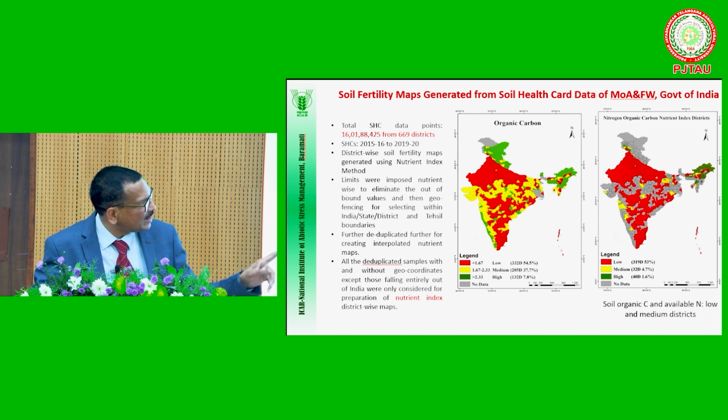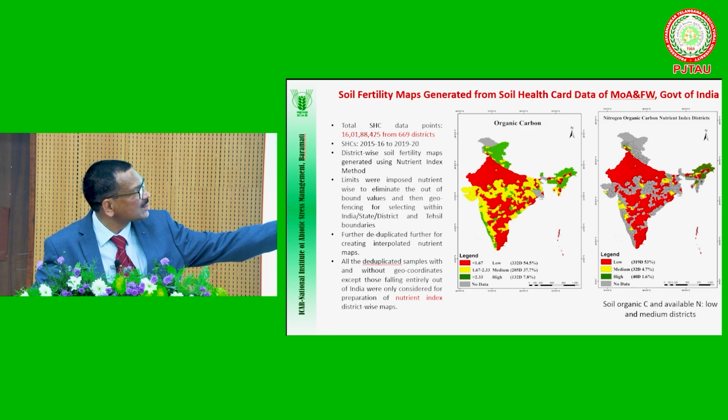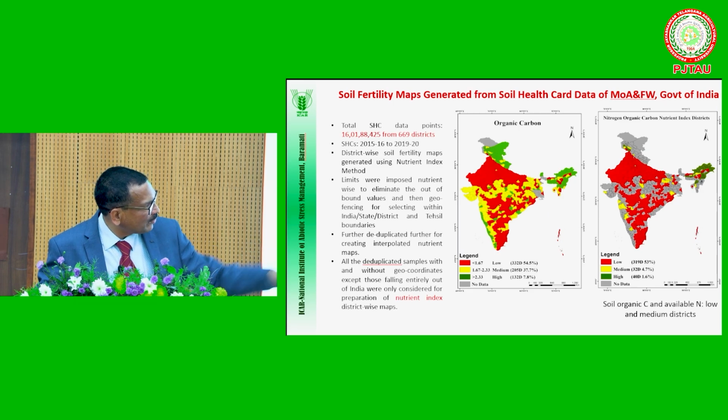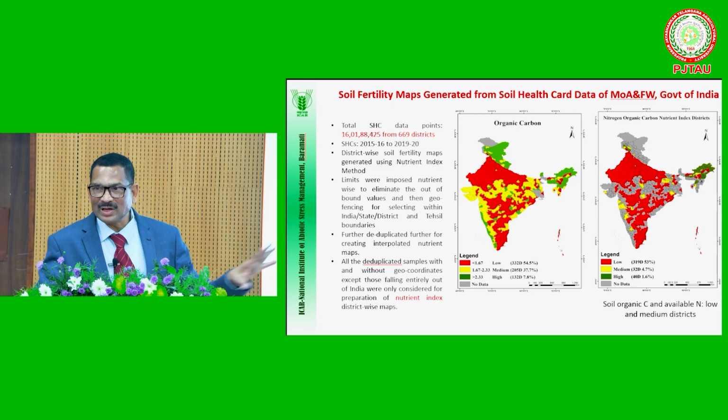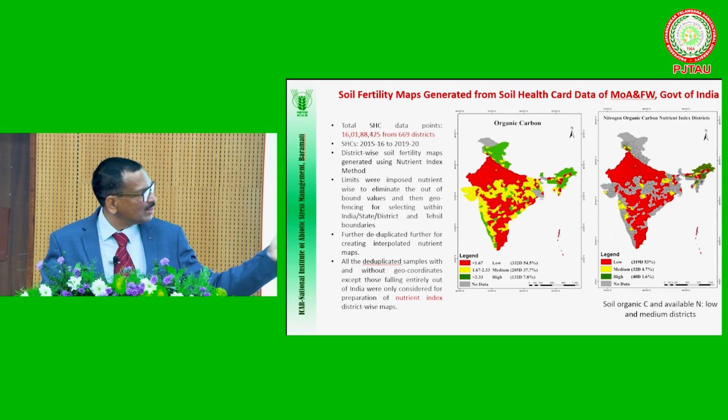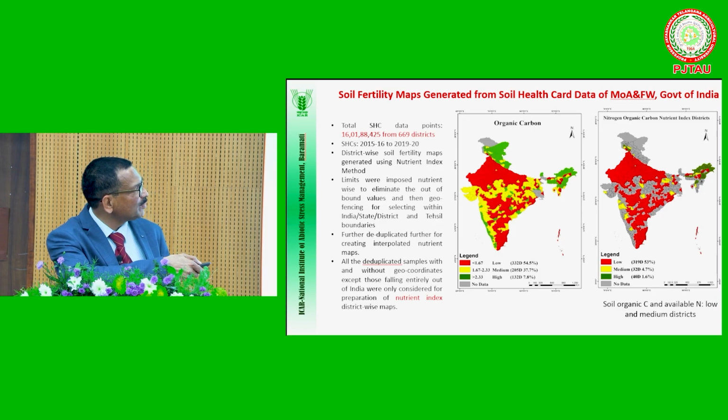If we see organic carbon and nitrogen together, in the next map, about 53% of soils are deficient in both organic carbon as well as available nitrogen. And medium, about 4.7, like this. Actually, I have also worked out the combinations of the nutrients, meaning there we should address both organic carbon as well as the available nitrogen. That is the purpose of developing this type of maps.